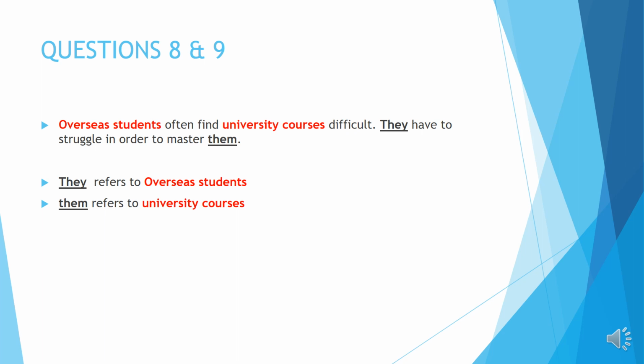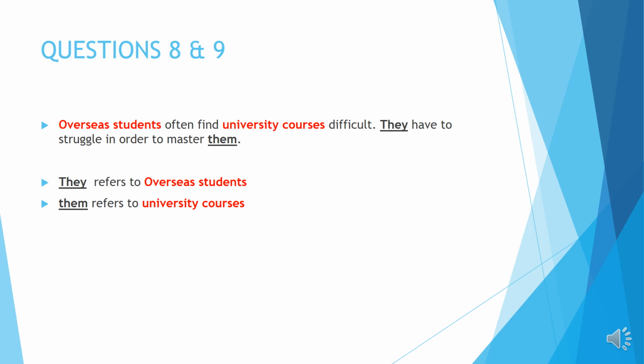Okay, so you have to use your logical sense in order to understand the sentence and in order to find the correct answer. Ask yourself questions like, who have to struggle? They. They is a plural. Okay, plural pronoun. So the answer must be plural. Some of you answered overseas student, which is wrong because it's singular. It must be overseas students because they is plural. Okay, the same goes for them. Them is a plural object. Okay, so your answer must be in plural.